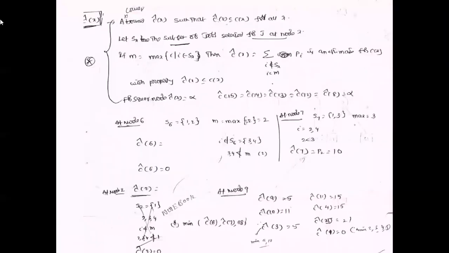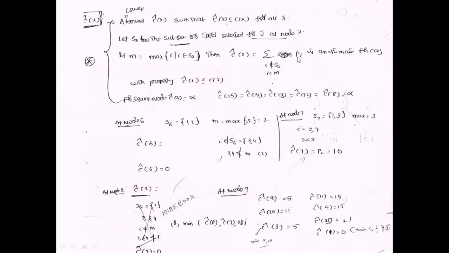Next we are calculating the lower bound. The lower bound is calculated as follows. Let S of X be the subset of the jobs, and let M equal the maximum of I such that I belongs to S of X. C cap X equals the sum over I not belonging to S of X and I less than M of P of I, the penalty. It means the minimum cost, or the lower bound of the cost.